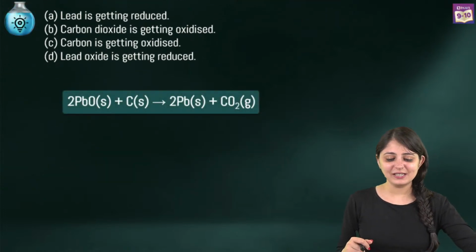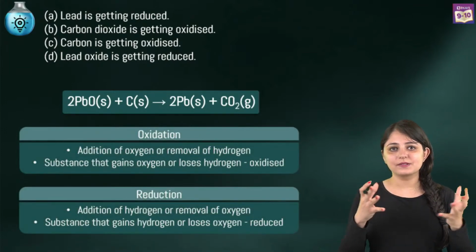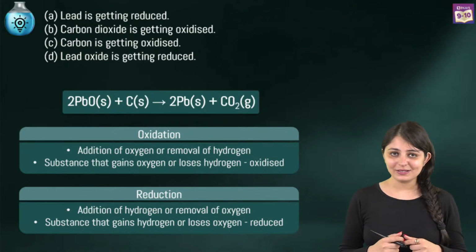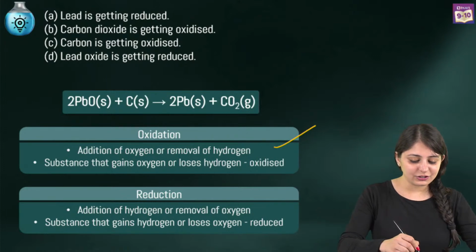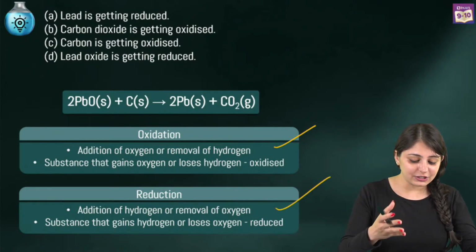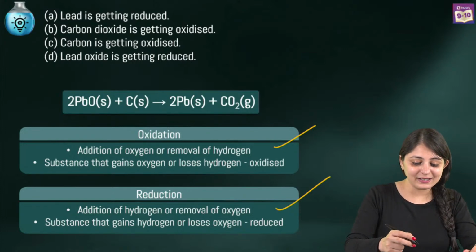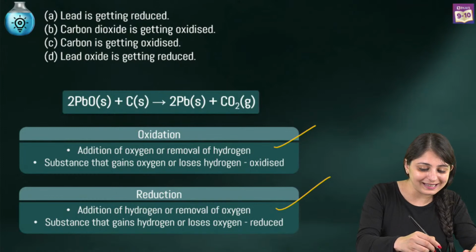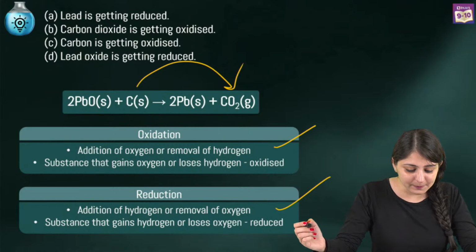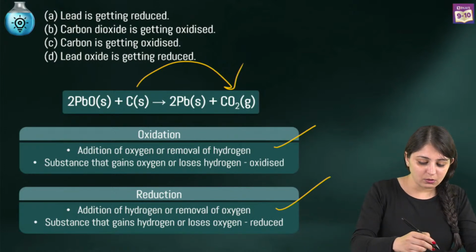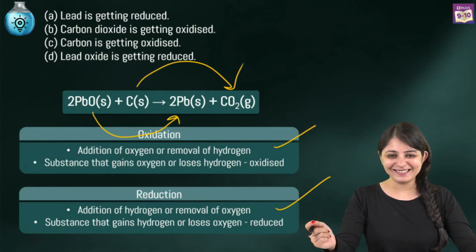Now, this is the equation that we have, right? Over here, when we talk about substance oxidized, substance reduced, we need to know what is oxidation and what is reduction. Oxidation is addition of oxygen or removal of hydrogen. Reduction is just the opposite, right? Addition of hydrogen and removal of oxygen. Now, the substance that is getting oxidized is obviously going to gain oxygen, as you can see over here. And the substance that is getting reduced will obviously be losing oxygen. I'm sure now you've arrived at the correct answer.